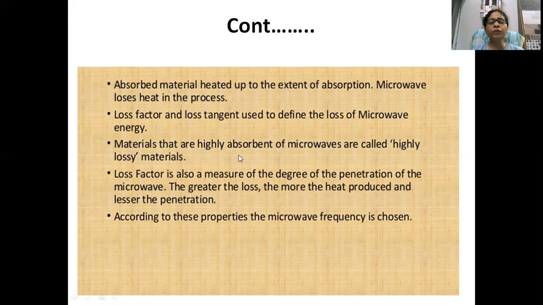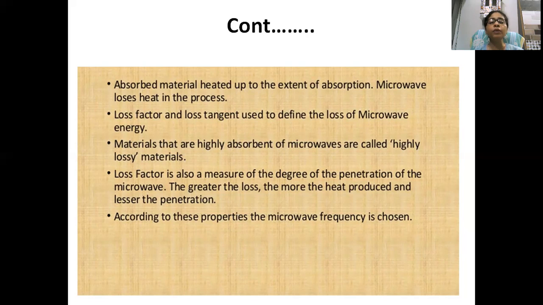The material which takes very little time to heat up, to boil, to bake, is called highly lossy. It means they convert the microwave into heat energy. They absorb the microwave and convert it into heat energy. That material is called lossy material, highly lossy material.